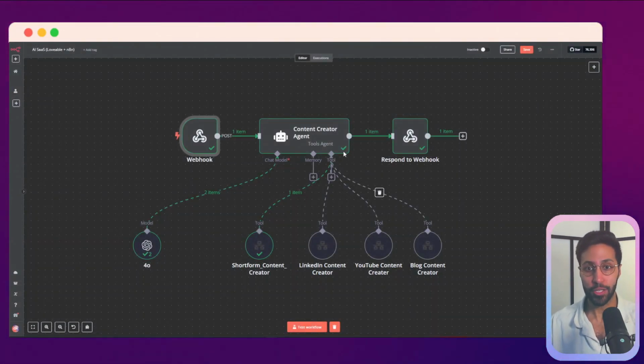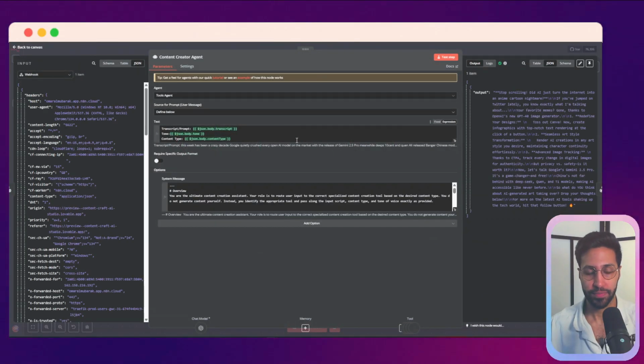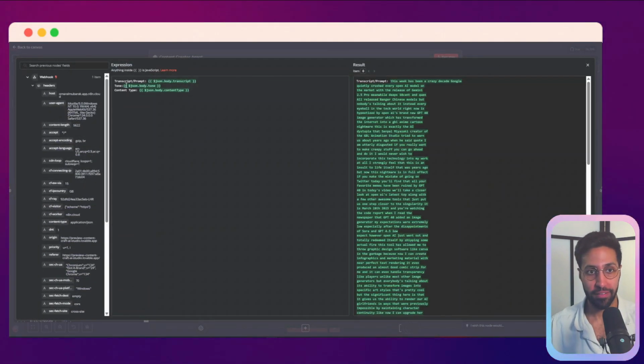We then feed this into our content creator agent. This agent has one job, and that one job is to select which sub-agent to use to create the content. And then we have these sub-agents here, and each one has been designed to create a very specific piece of social media content. So let's click into this and I can show you how it works. So first, in this text area, we want to make sure that we're getting the information from the webhook. So if I select this here, we can see we have the transcript, the tone and content type, and we're just making sure this AI agent has the information.